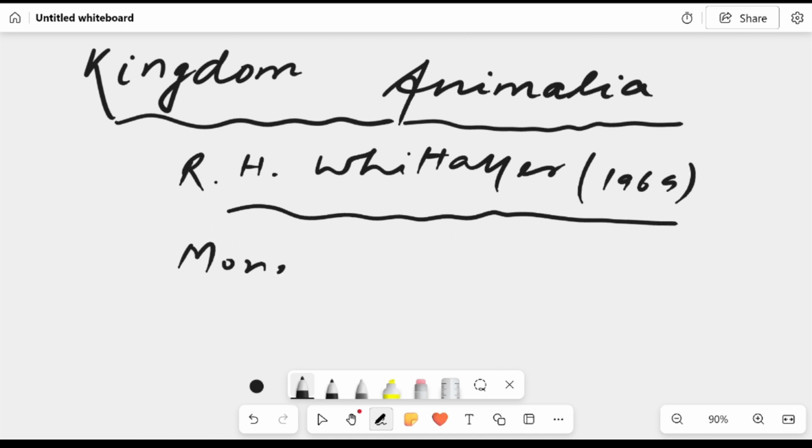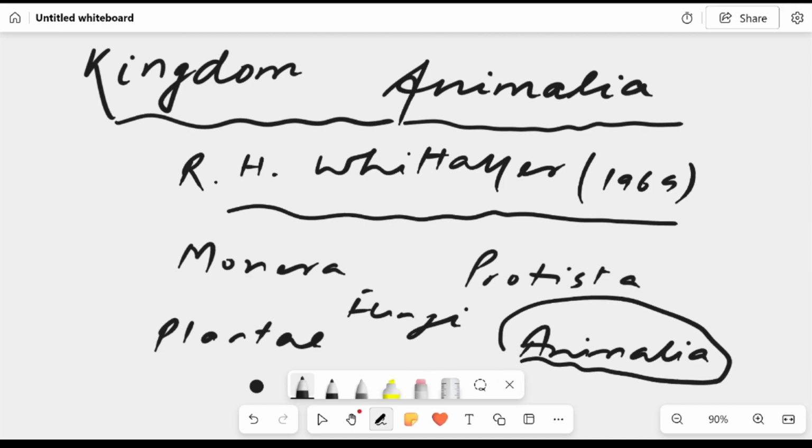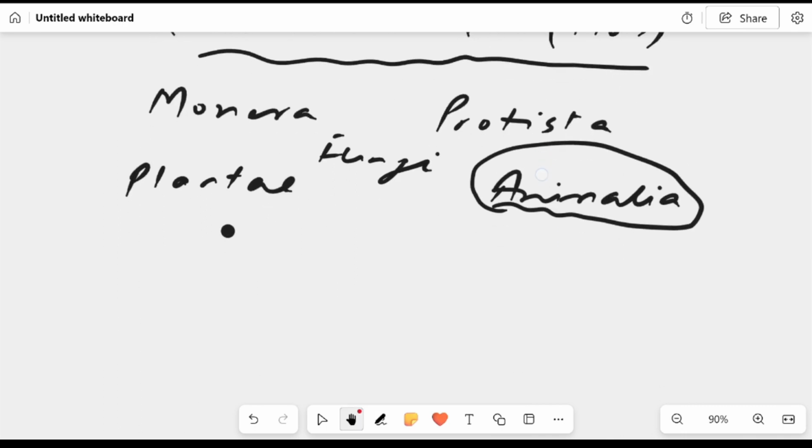Monera, Protista, fungi, then we had Plantae, and the last but not the least, Animalia. So today we are going to discuss this particular kingdom. So let's start.